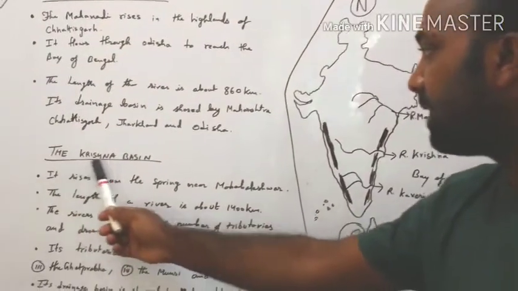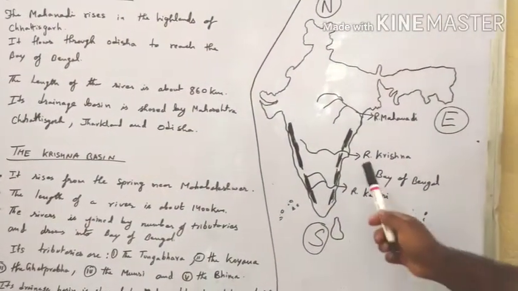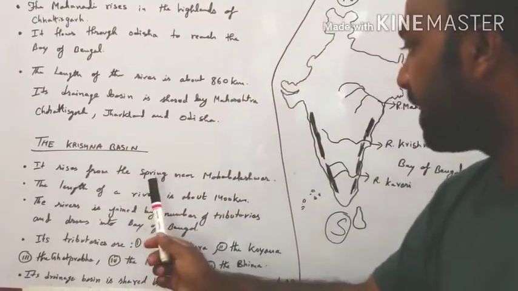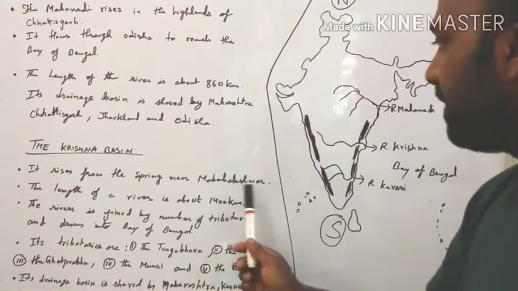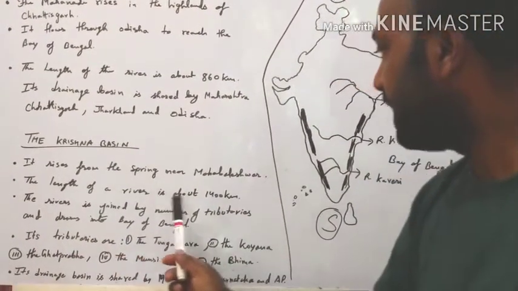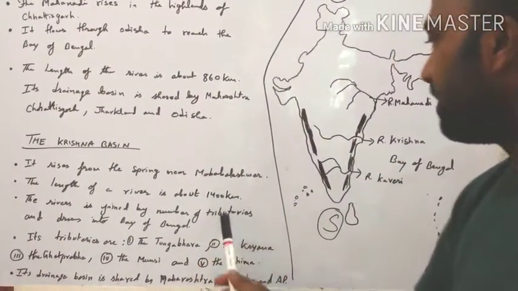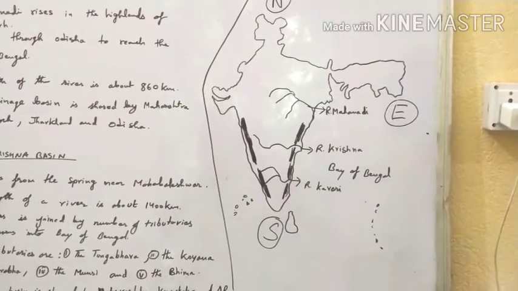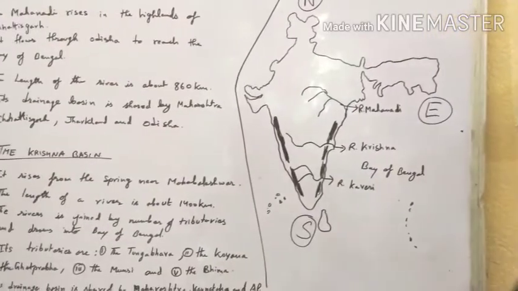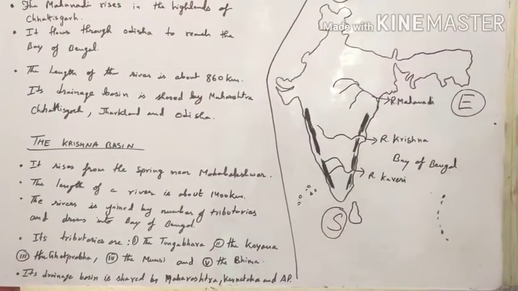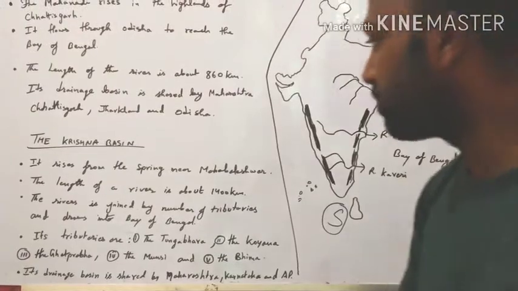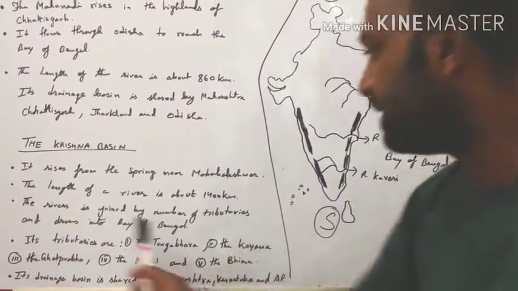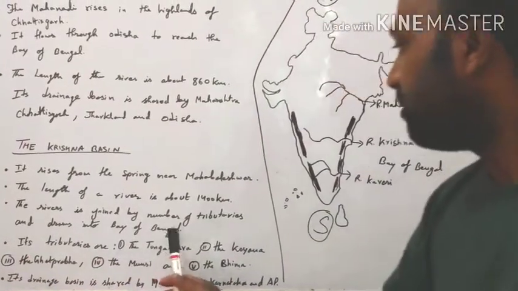Now next we will be learning about the Krishna river basin, which I have already shown you, lying here. It rises from a spring near Mahabaleshwar. The length of the river is about 1400 km. From Mahabaleshwar it rises and then slowly drains into the Bay of Bengal, and the length of the river is about 1400 km, which is quite long. The river is joined by a number of tributaries and drains into the Bay of Bengal.